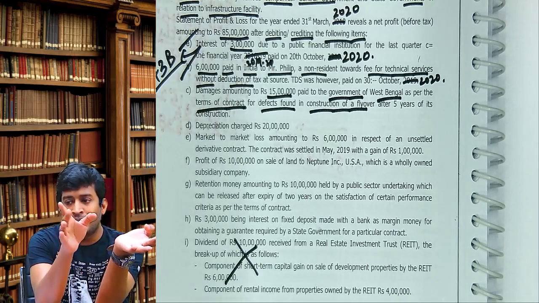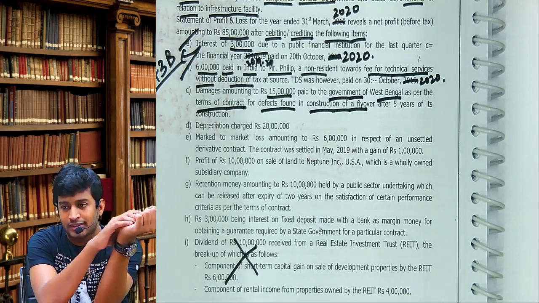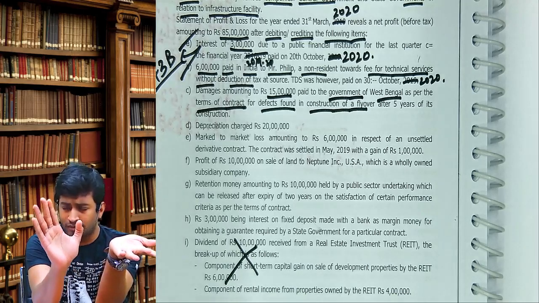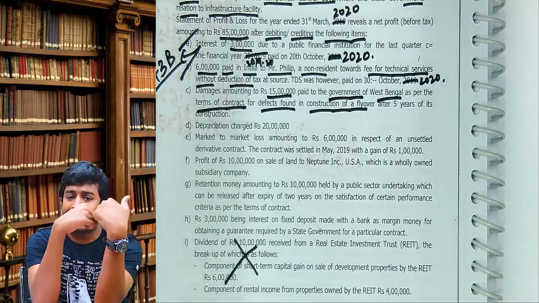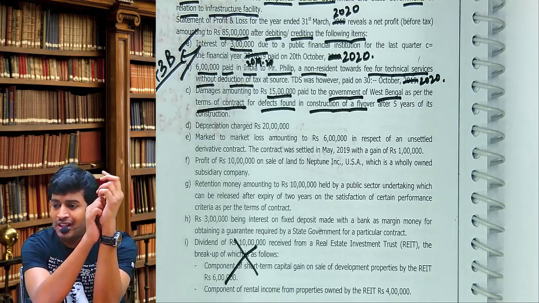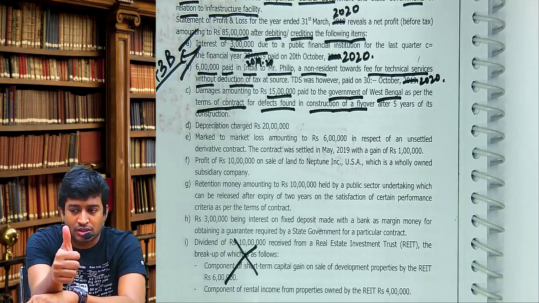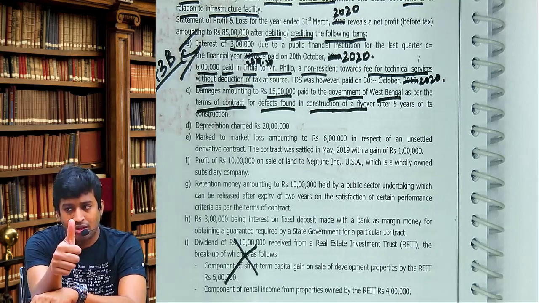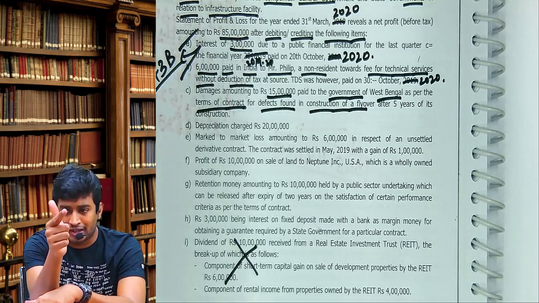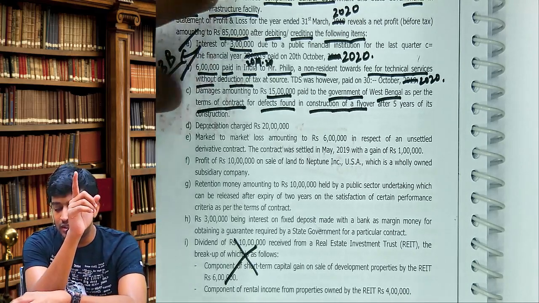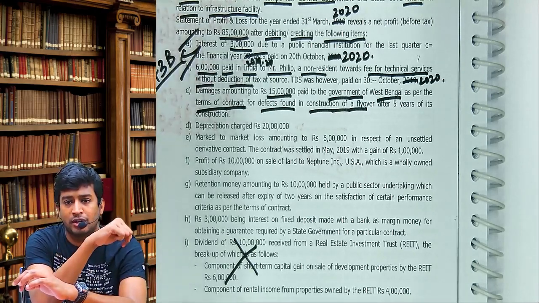The West Bengal government filed a case against me that you violated the contract and it's not a quality flyover or bridge, and I was supposed to pay damages of 15 lakhs. Question number 1, can I debit to profit and loss account? Answer is yes. What did the company do? Debited. What are we supposed to do? No adjustment. Sir, where is this point? Damages for violation or breach of contract.